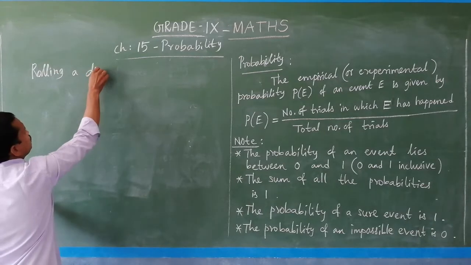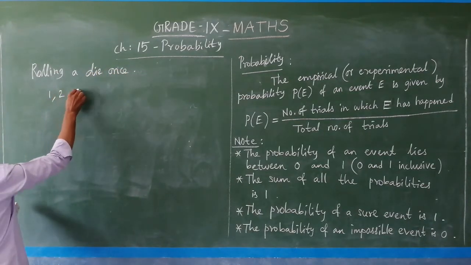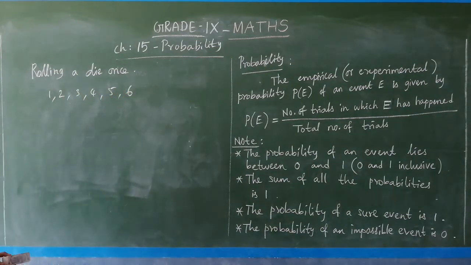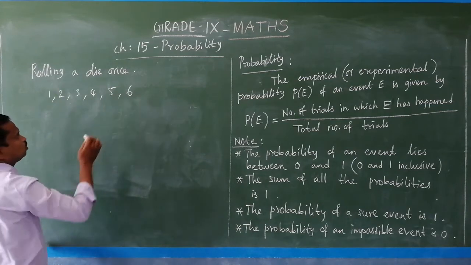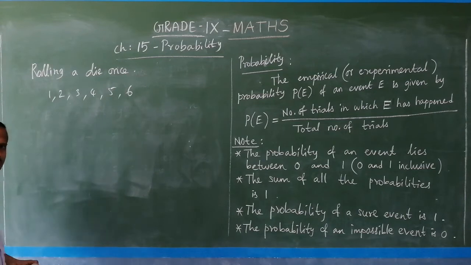Rolling a die once. So what happens? 1, 2, 3, 4, 5, 6. So these are the possible outcomes. So the total number of outcomes is 6, you know. If you count 1, 2, 3, 4, 5, 6, the total number of outcomes is 6.